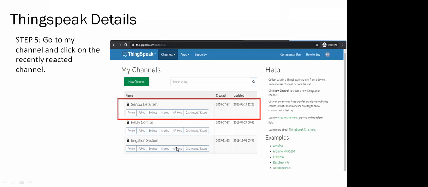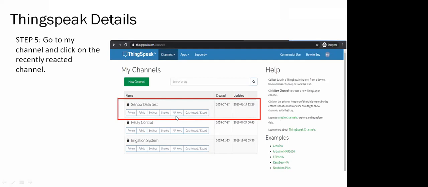After this step, you will see a row with the name you provided in the previous step, for example sensor data test, and there are a variety of options. In those options, click on API Keys.